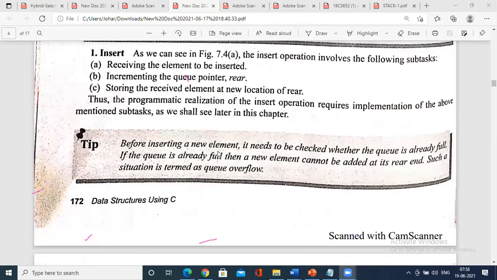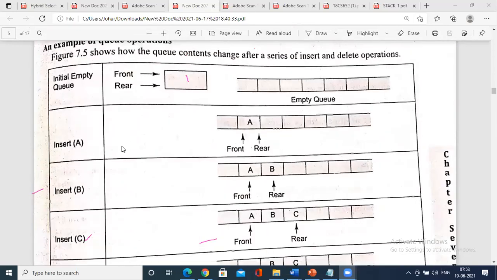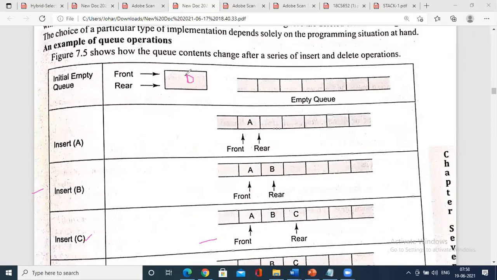For the first time, when the queue is empty, front equals rear equals 0. At that time, what are you going to do? Imagine it is -1. So for the first time, front equals 0.